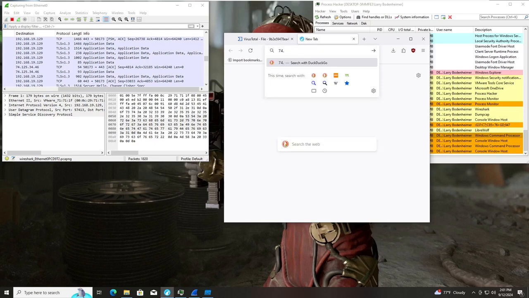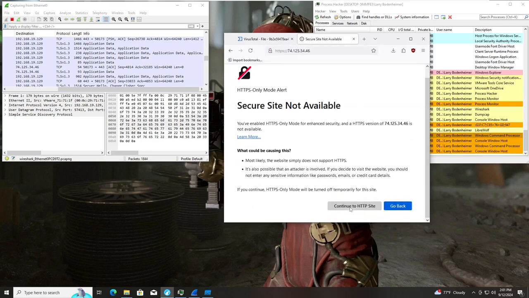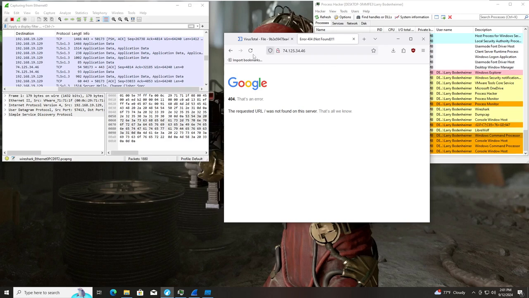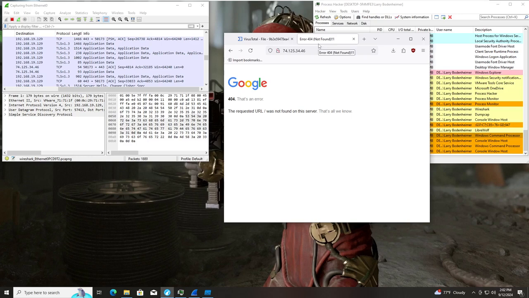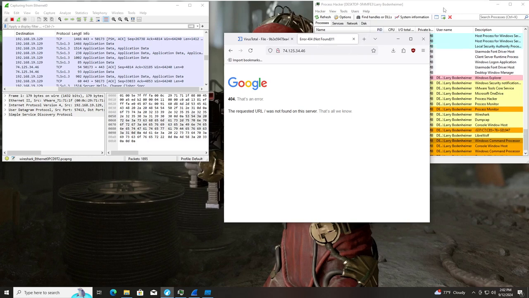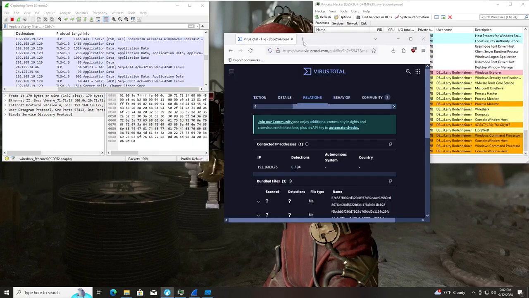Yeah, I did. 74.125.34.46. Secure site not available. Hey! And then it takes you straight to Google. The requested URL was not found on the server. That's all we know. Very interesting that it says that it can't be run in HTTPS, though. Just something to keep in mind.